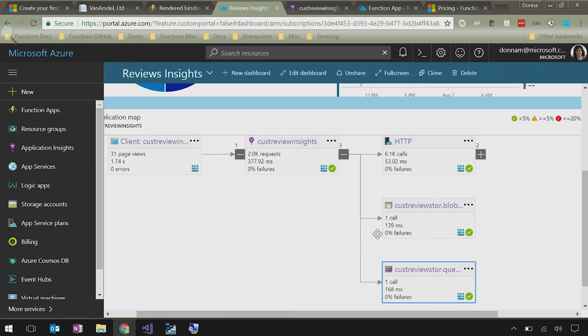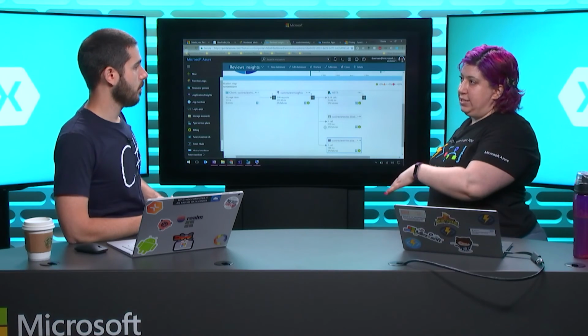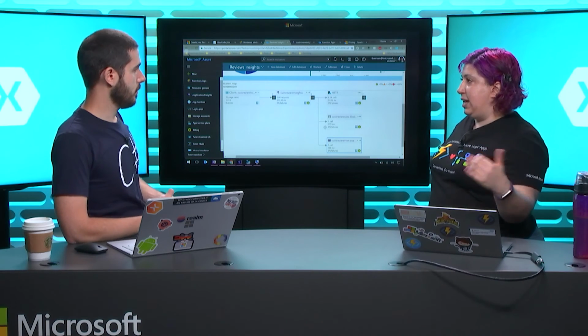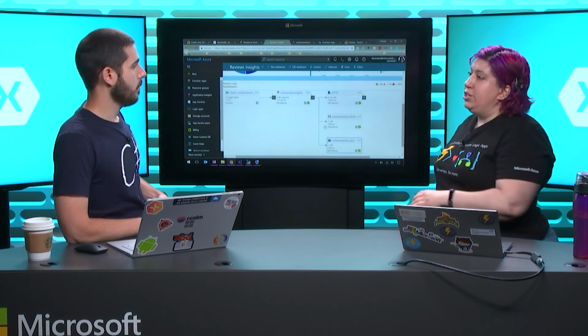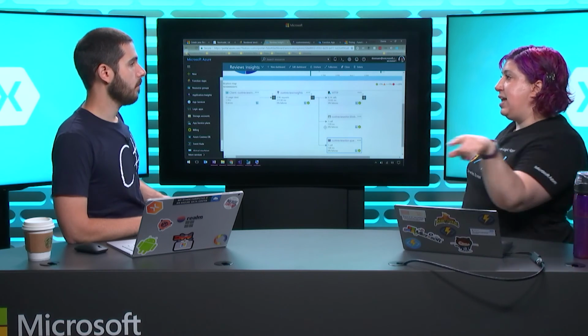Cool, and then can you take that App Insights data? I see this flow from mobile to functions to App Insights to monitor this entire backend. Can you then take that and put it in something like Power BI and do data visualization on it? You can also do App Insights monitoring on the mobile app as well, and then you could use a correlation ID for the request that you then pass to the backend. Let's say you're doing HTTP, that's the easiest case. You would pass in that ID to the backend or put it in the queue message. So then you could look at a single request and see exactly what's happening.